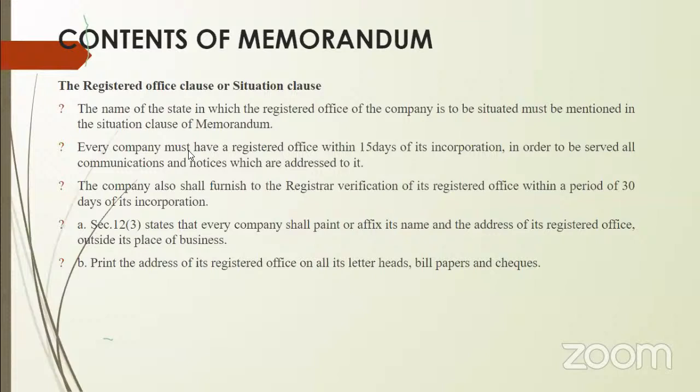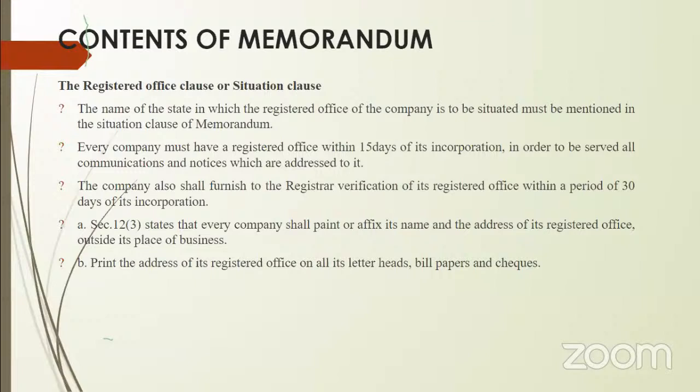Usually, if you notice any company advertisement, or if you enter into any company's transaction, at the end they give a small note: any legal proceedings will be only under the jurisdiction of the company's registered office. You notice next time.